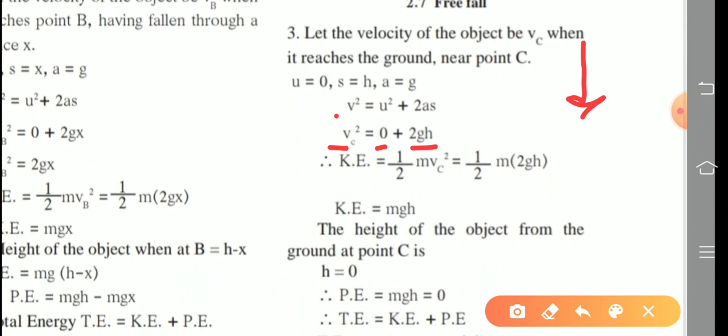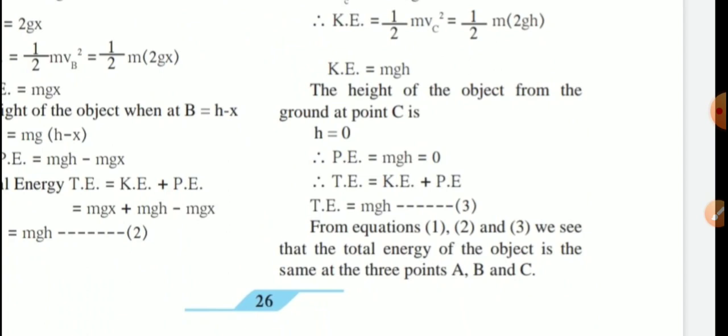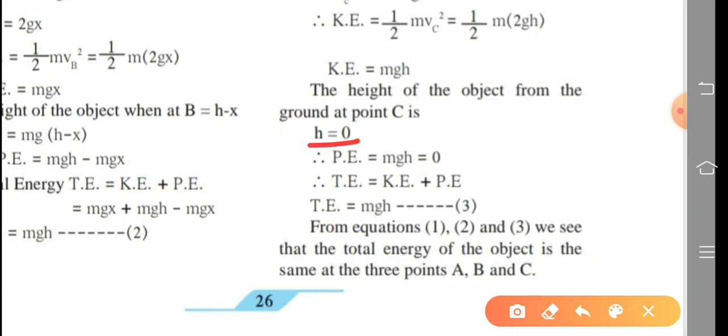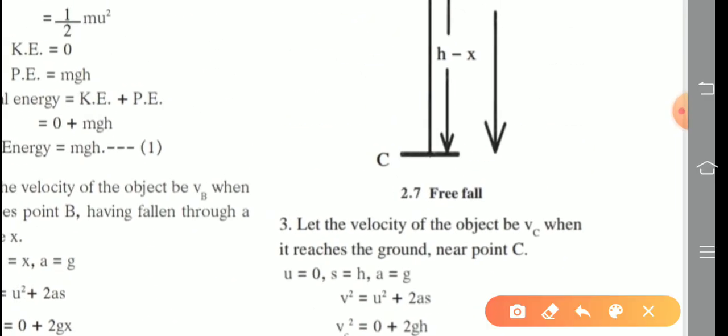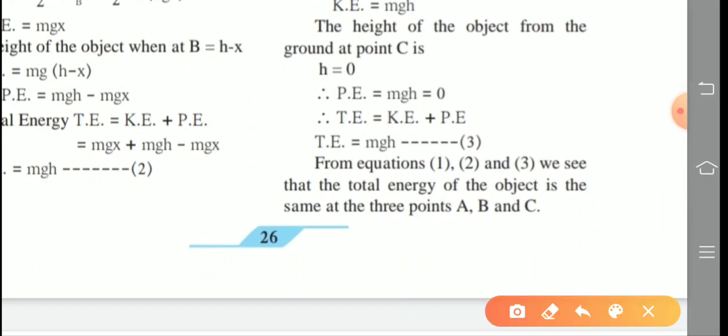So kinetic energy equal to half m vc square. So what is the value of vc square? 2gh, substitute here. So half m into 2 cancel here. So we are getting the answer, kinetic energy equal to mgh. Now the height, check that. The height of the object from the ground at point C is 0, because we consider point C to be at ground level. So what is the height? No height is there, so height is 0. So substitute the value there: potential energy equal to mgh, h is 0, so we are getting the answer 0.